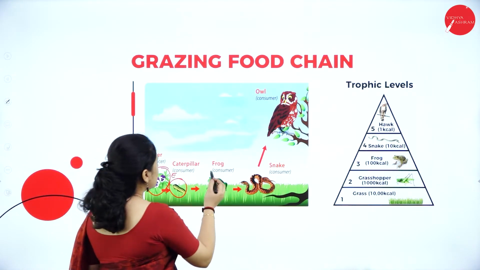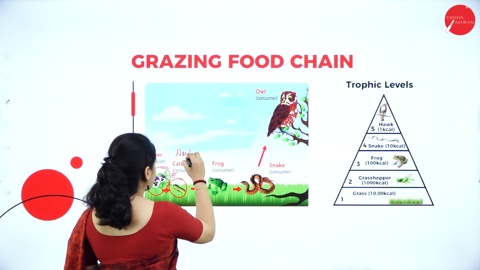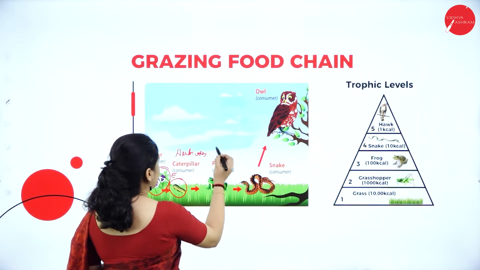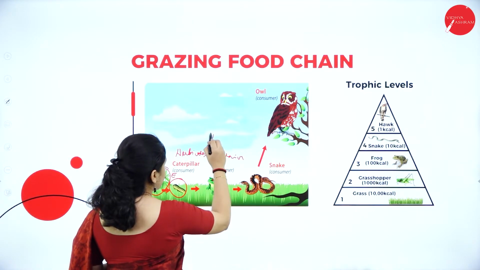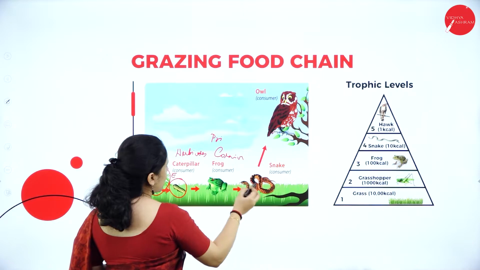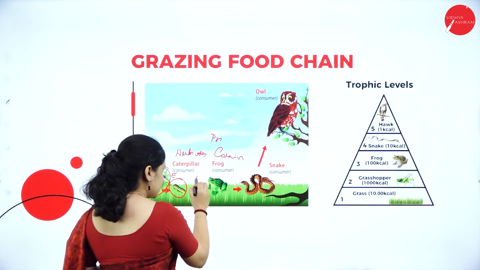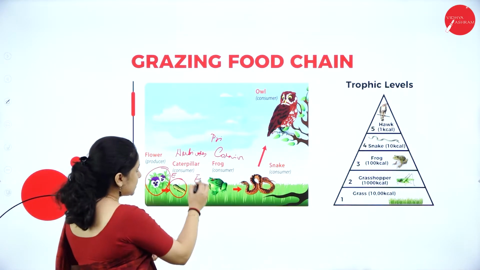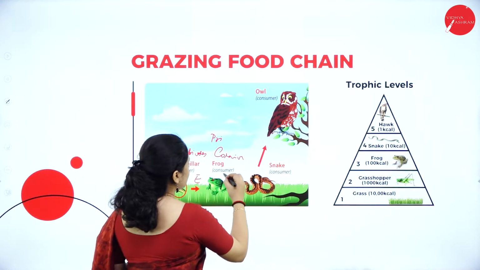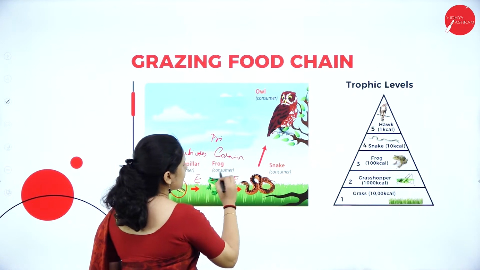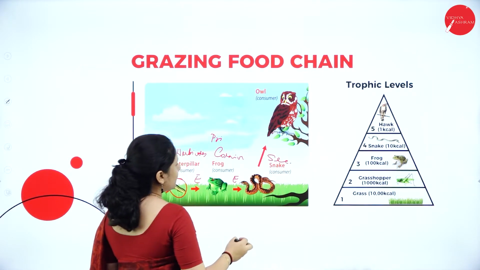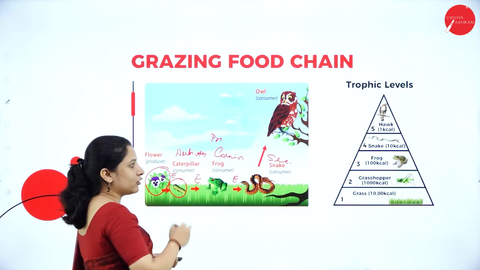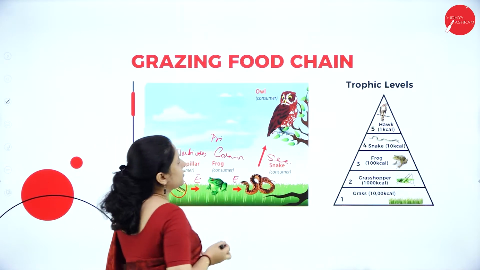Next, the consumer, which is a herbivorous animal, will be eaten by the carnivorous animal. That is the primary carnivorous animal. Into this primary carnivorous animal also energy will flow now. So this primary carnivorous animal will pass on the energy to the secondary carnivore, which is a snake here. Secondary carnivore because the snake will feed on the frog. Now the frog will be eaten by the owl.